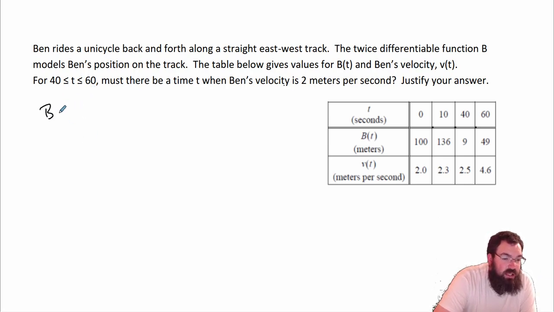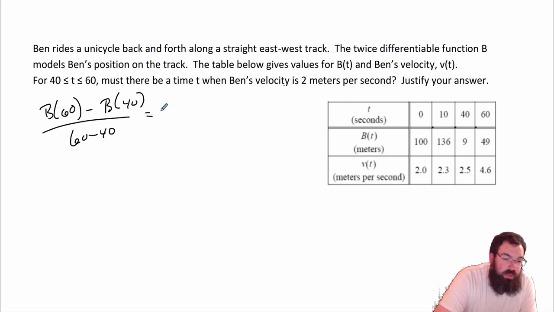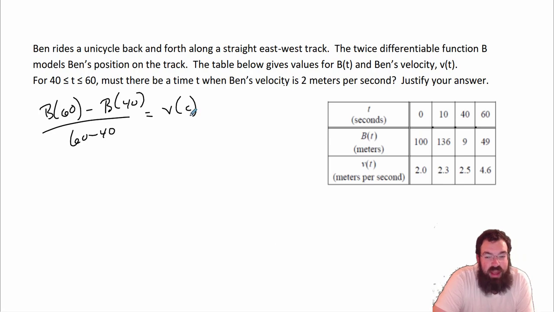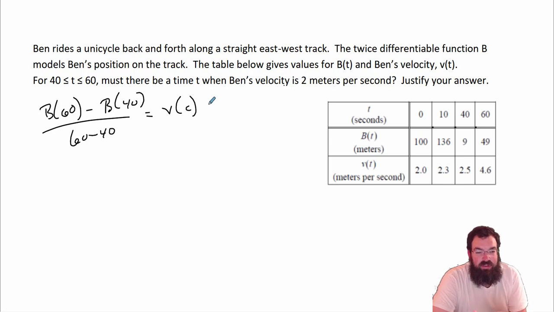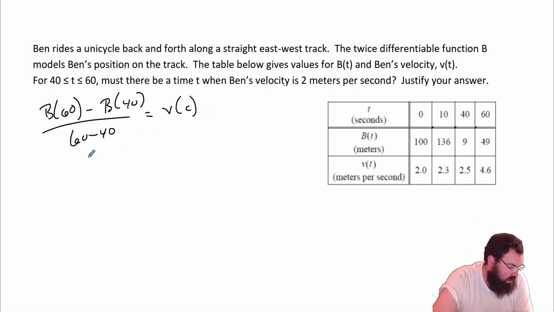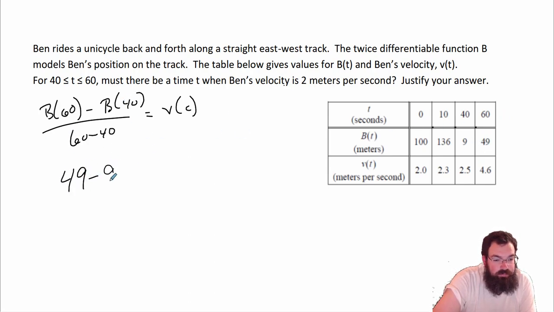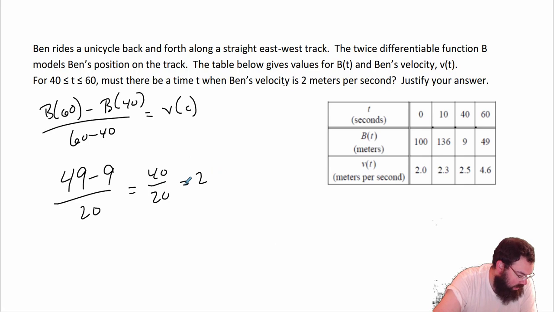So we have to find basically the slope of this, right? So the slope of the secant line is going to be b of 60 minus b of 40 all over 60 minus 40. This is going to be equal to some velocity at some value c. Okay, so v of c. You could write v of t, v of c, v of x, that doesn't really matter right now, as long as you understand that we're looking for that value of c. So I just plug the values in. b of 60 is 49, so 49 minus b of 40, which is 9, over 20. I get 40 over 20, which is equal to 2. So 2 is equal to some v of c.